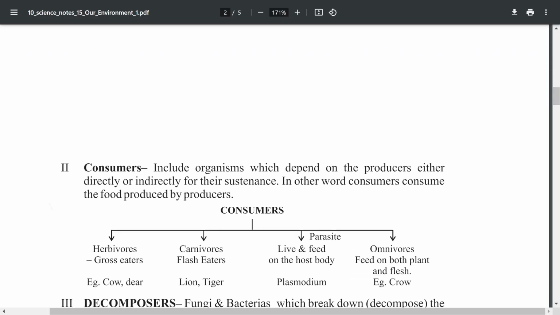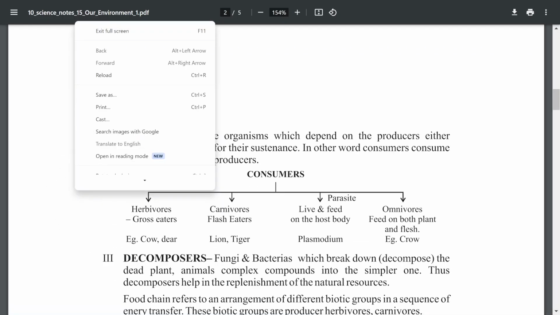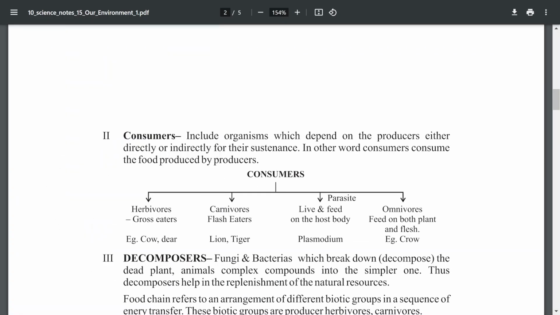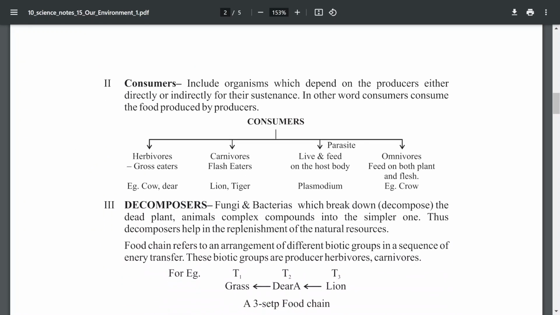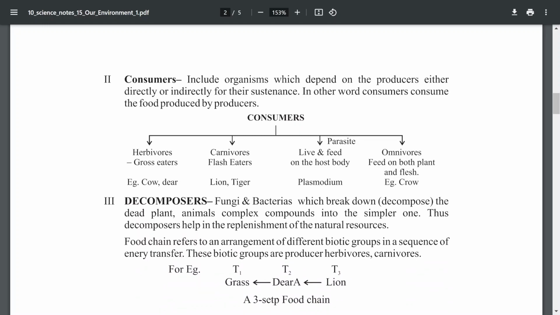Next, consumers. The consumers can be divided into first herbivorous, next carnivorous, next omnivorous. Like that we are separating. For example, herbivorous means plant-eating animals. They are called plant-eating animals.